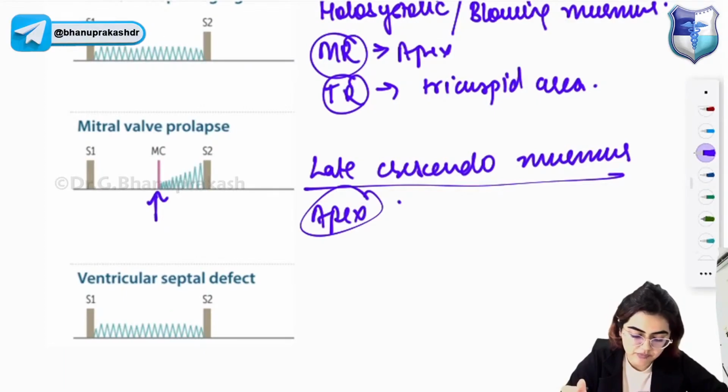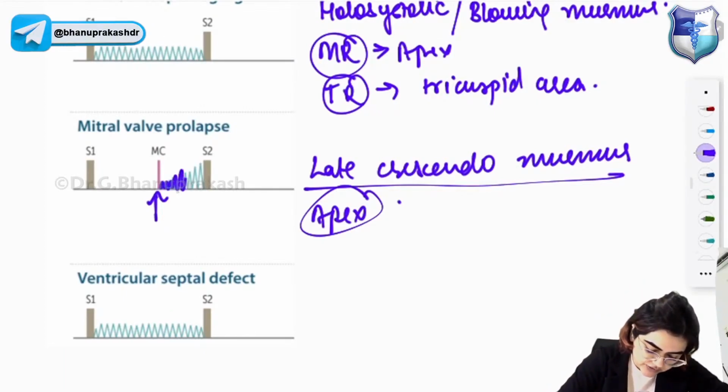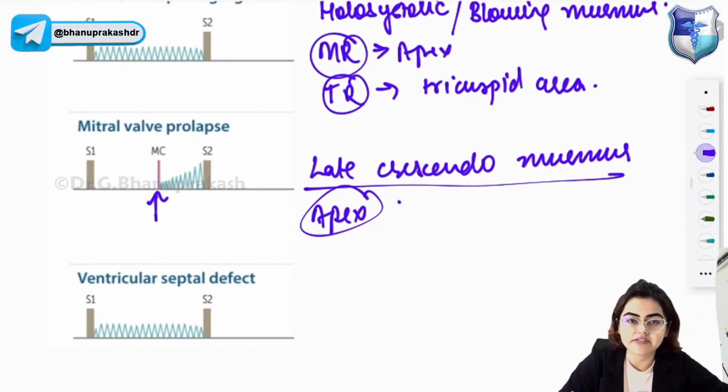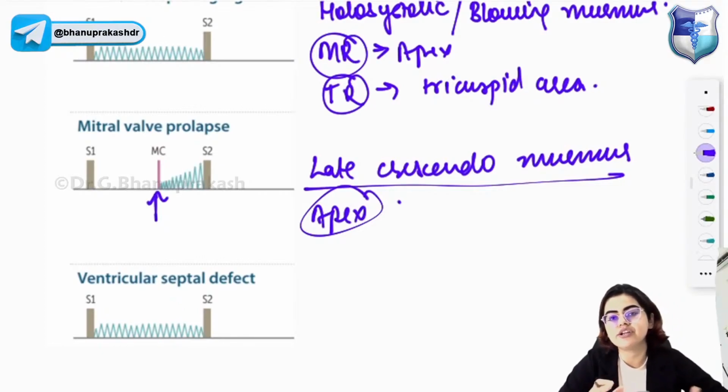So, mitral valve prolapse murmur is a late crescendo murmur. What does crescendo murmur mean? Look, the intensity is gradually increasing, and it is best heard at the apex region and it is loudest just before the S2, right? It is heard just before S2 and it has a mid systolic click. Mitral valve prolapse murmur. Now, mitral valve prolapse is usually a benign condition but can develop after rheumatic fever, can develop after chordae rupture or can develop after myxomatous degeneration of the mitral valve.